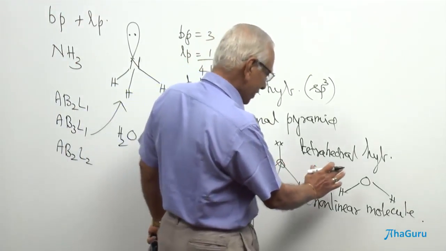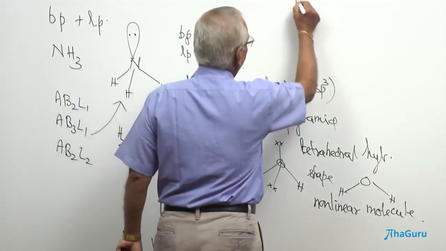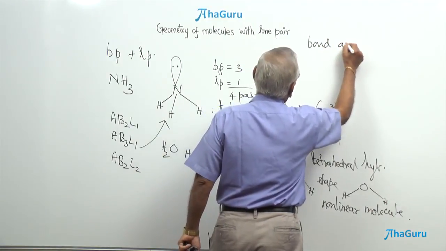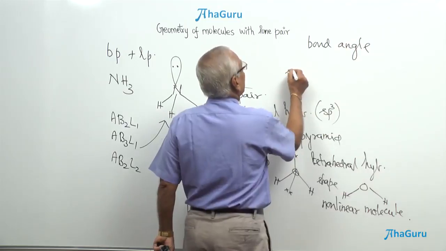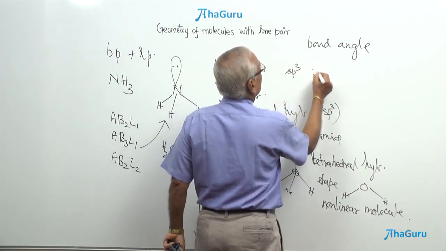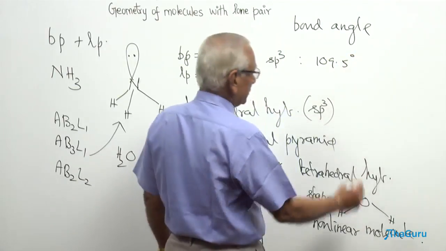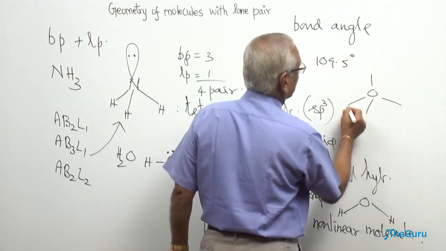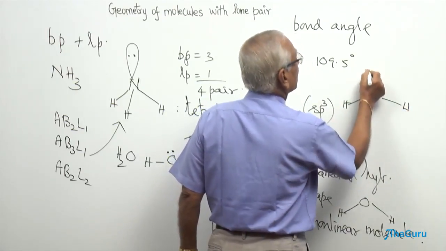Students, now we shall consider the bond angle of water, the angle between the 2 hydrogen atoms in water. The sp3 angle or tetrahedral angle is going to be 109.5 degrees. Now, in the case of water, again let me draw this. These are the bond pairs and these are the 2 lone pairs.